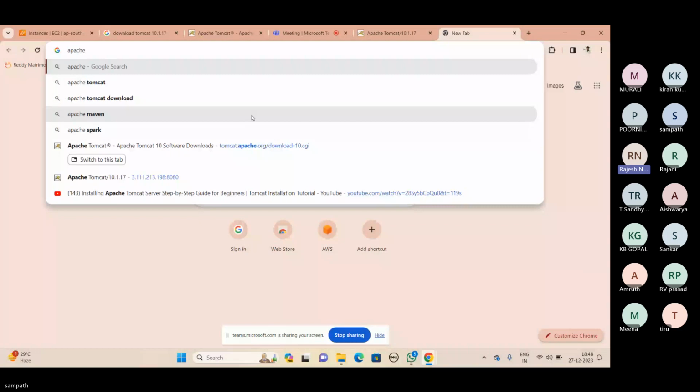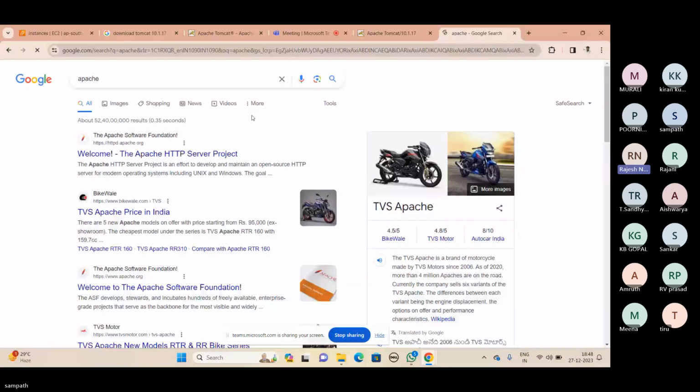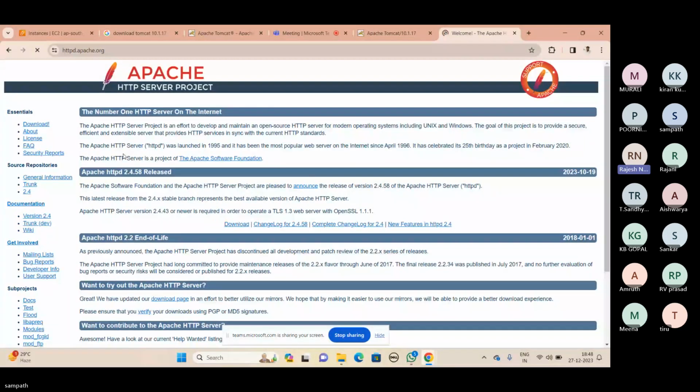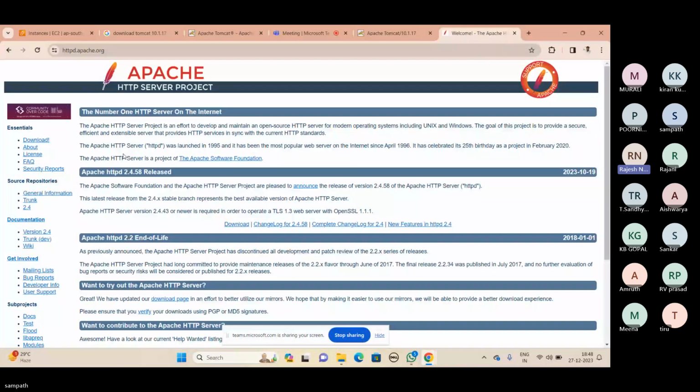So the first link is there, click on the first link. So this is the Apache organization, guys. Apache is an organization. It's a company.